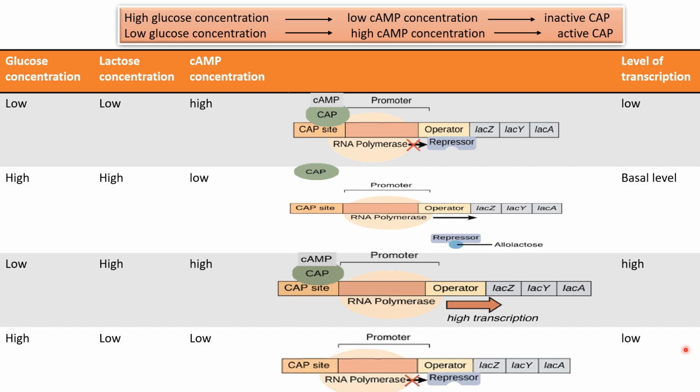So this way the lactose operon particularly works under both positive and negative regulation. So it is the example of an operon system which works under dual control mechanism, positive as well as negative.